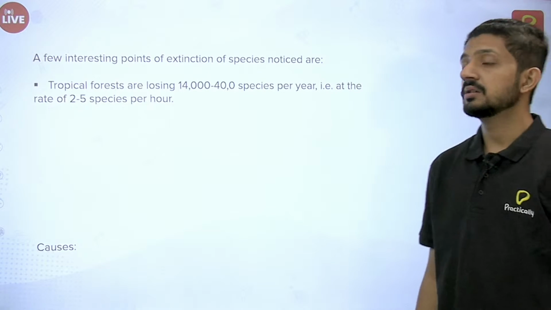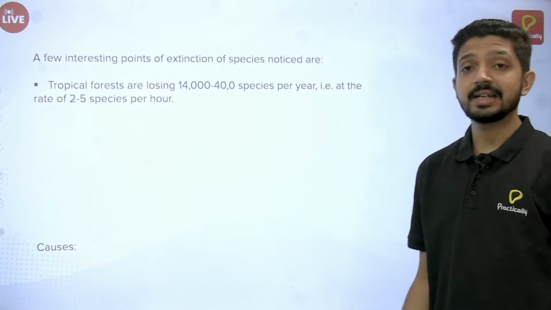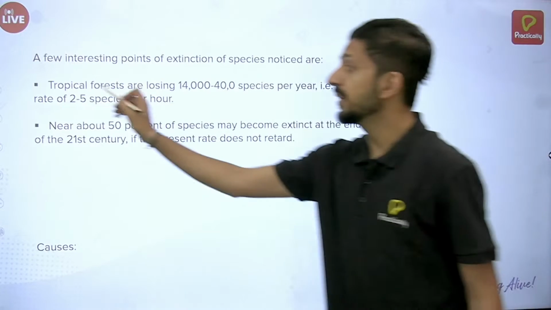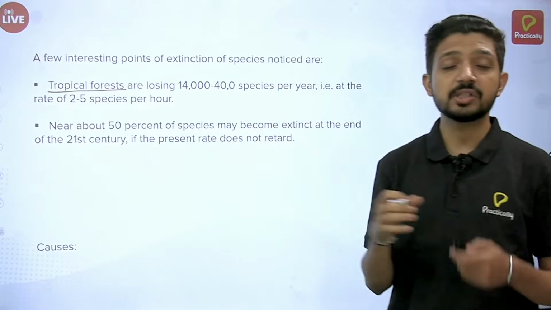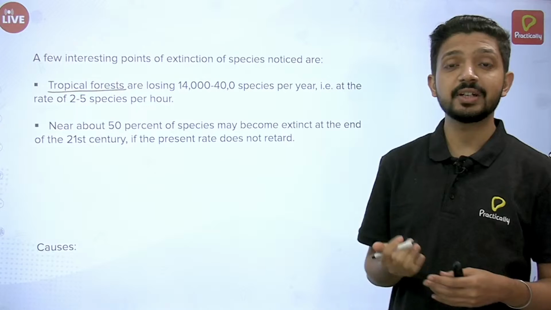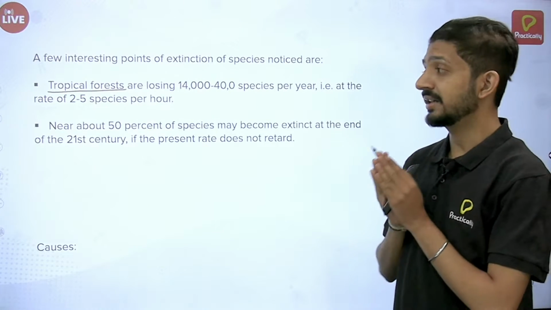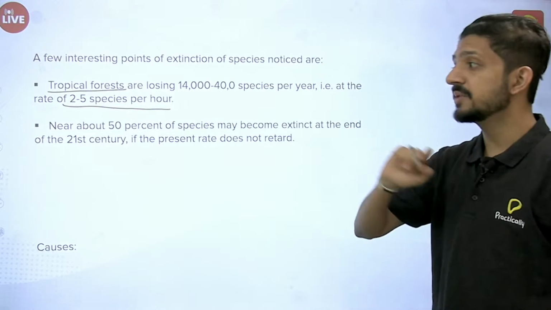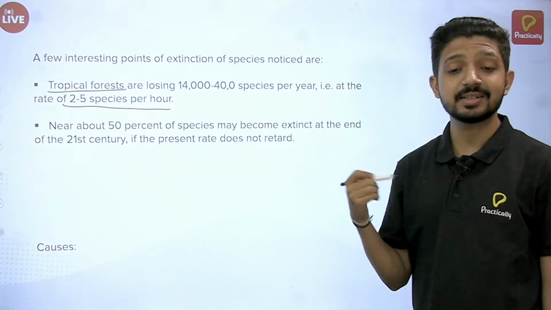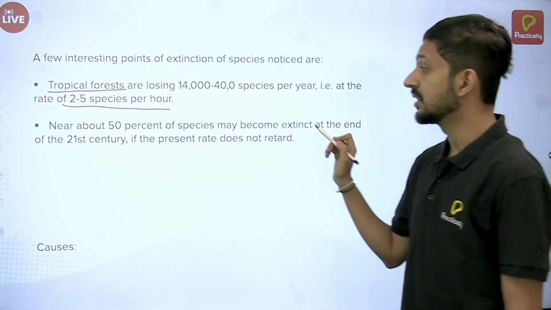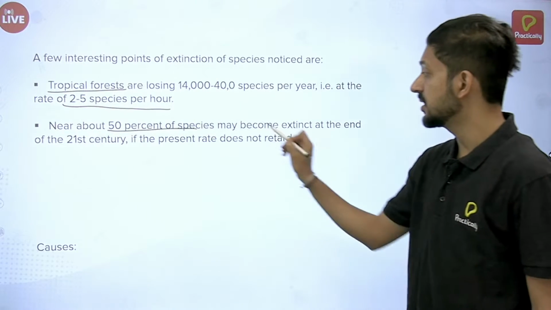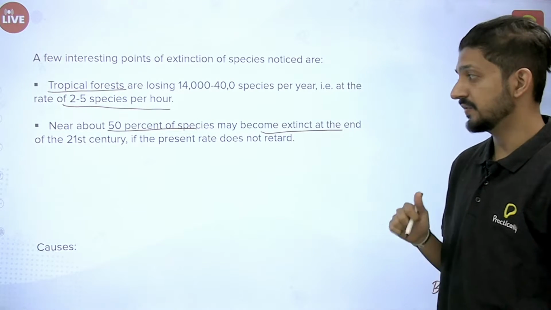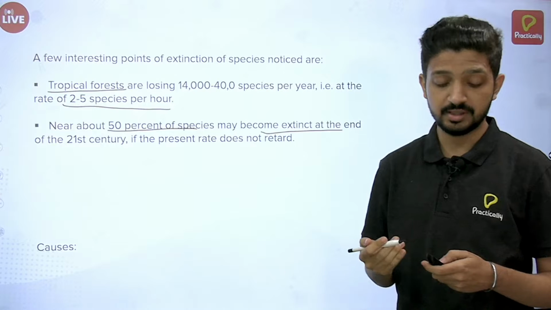And the important points regarding extinction that have been noted are: the tropical forests, mainly found in the tropical regions around the equator, are losing species at the rate of almost 2 to 5 species per year, which is a very high extinction rate. And about 50% of species may become extinct by the end of the 21st century, which is an estimation.